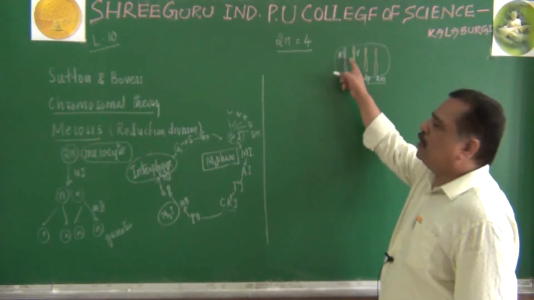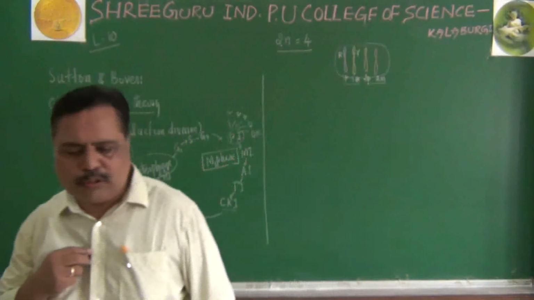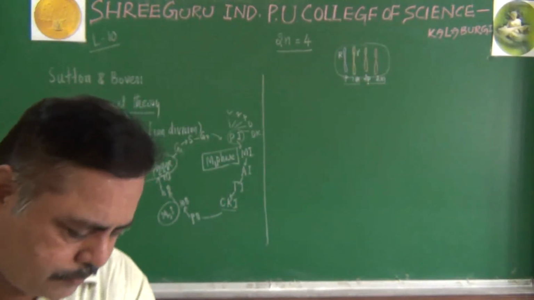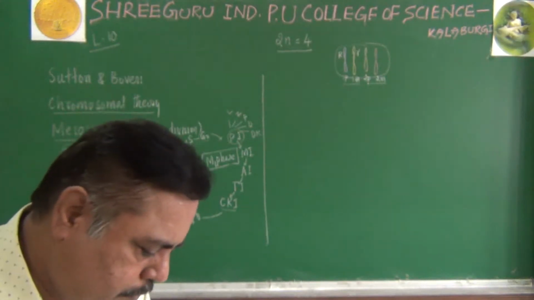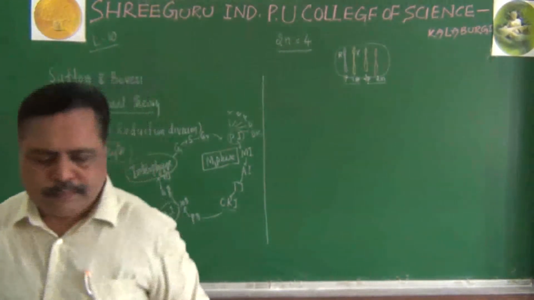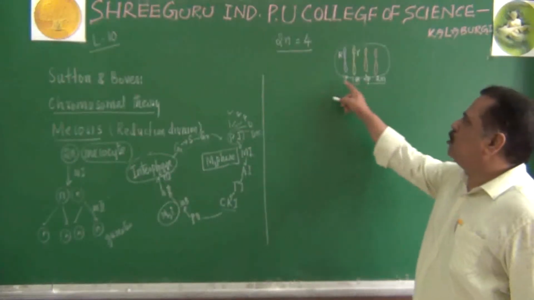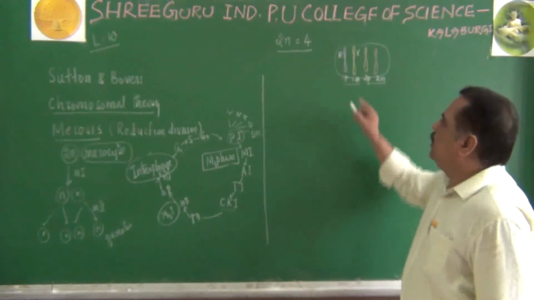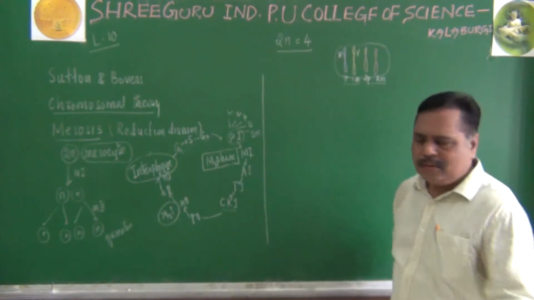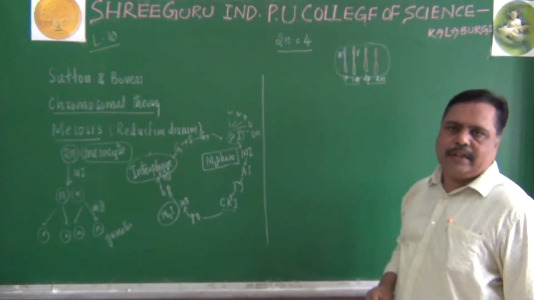Both of them are alleles because they refer to the shape of the seeds. Round and wrinkled seed we are taking.